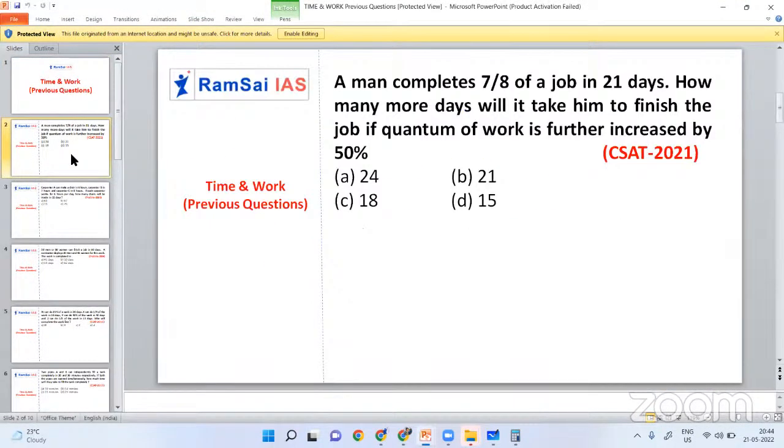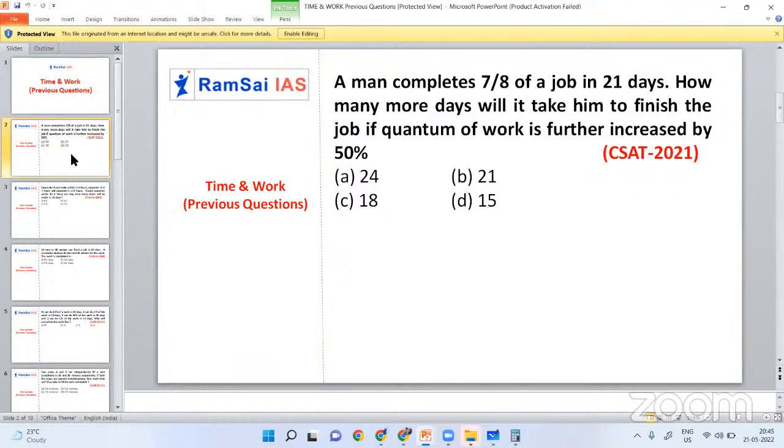So let us solve. A man completes 7 by 8 of a job in 21 days. How many more days will it take him to finish the job if quantity of work is further increased by 50%? This is actually quantity or quantum, both are same. So how many more days will it take him to finish the job if quantity of work is further increased by 50%?